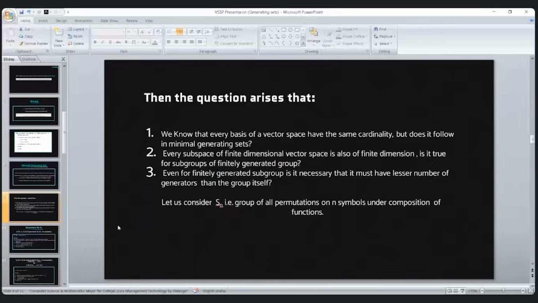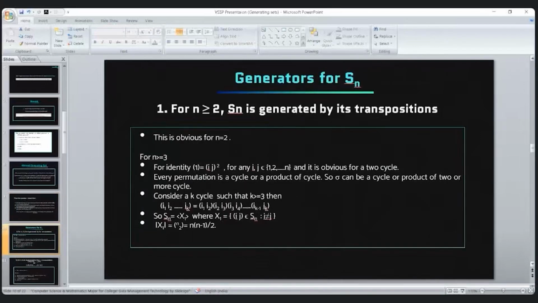And also we can check that if a subspace is a proper subspace of a vector space, then the dimension of that subspace is strictly less than the dimension of the vector space. So the question is: is it also true in groups? Let us consider the example of symmetric groups on n symbols. We will try to understand this concept of minimal generating set with this example.